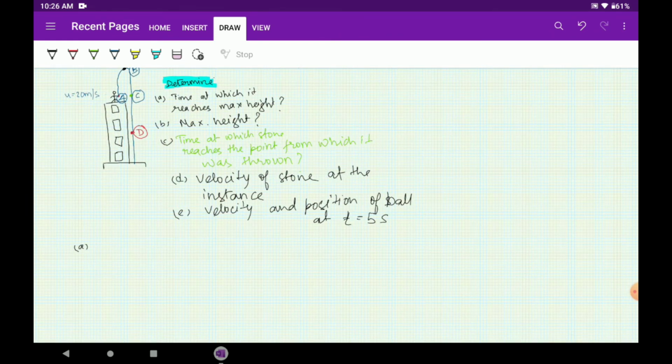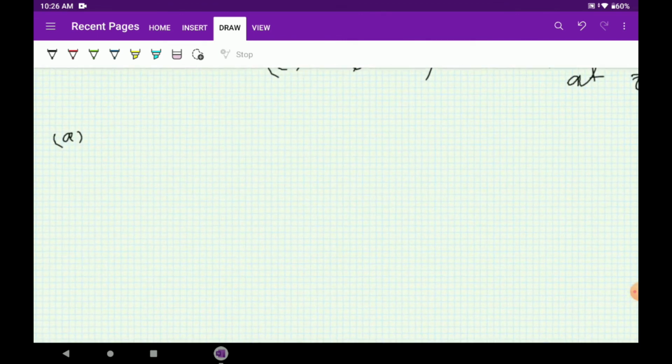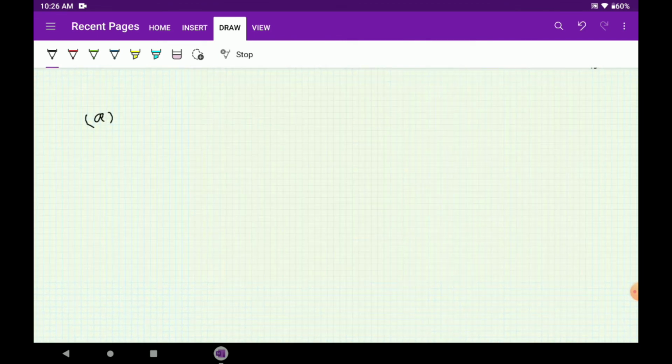So what do you think will happen when it reaches the maximum height? You threw it with a velocity of 20 meter per second. You stand on the roof of your building and you throw a ball upwards. What other things will be happening with the ball? There is nothing to mug up.